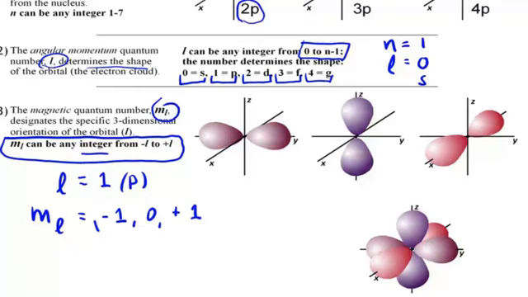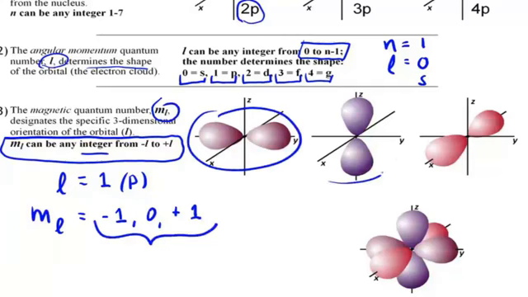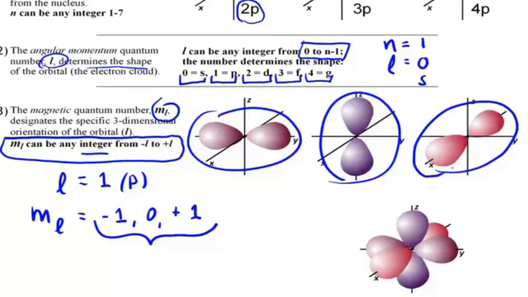That's a total of 3 numbers, and that's exactly how many orbitals we find in the p orbital at any one energy level. And these 3 orbitals are oriented perpendicular to each other on the XYZ axes, and we can see that when you look at the 3 orbitals simultaneously.